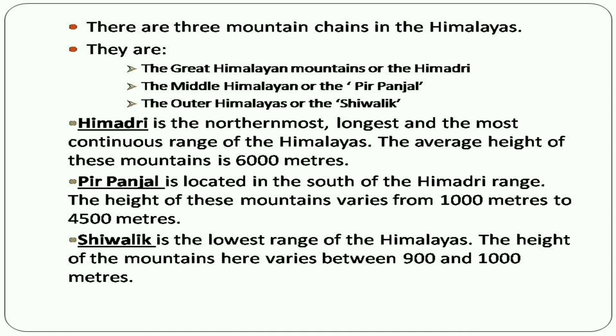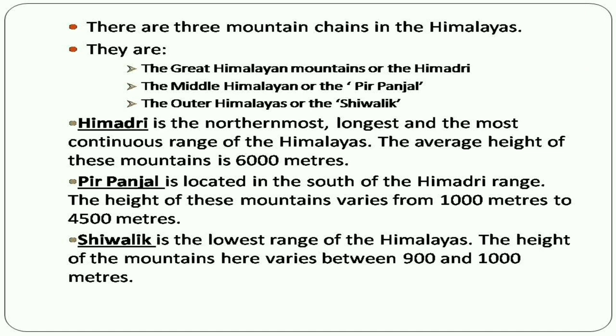There are 3 mountain chains in the Himalayas. They are the Great Himalayan mountains, Himadri; Middle Himalayan, or Pirpanjal; and the Outer Himalayas, the Shivalik. The Himadri is the northernmost, longest and most continuous range of the Himalayas. It is bounded by the river Indus from the north and west, and Dibang river in the east. The average height of these mountains is 6,000 meters.